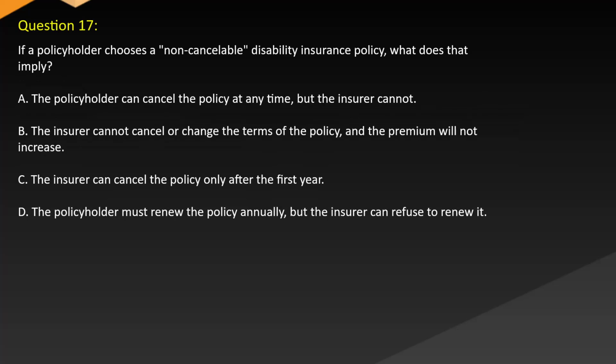Question 17. If a policyholder chooses a non-cancelable disability insurance policy, what does that imply? A. The policyholder can cancel the policy at any time, but the insurer cannot. B. The insurer cannot cancel or change the terms of the policy, and the premium will not increase. C. The insurer can cancel the policy only after the first year. D. The policyholder must renew the policy annually, but the insurer can refuse to renew it.